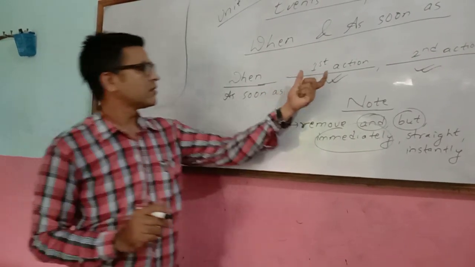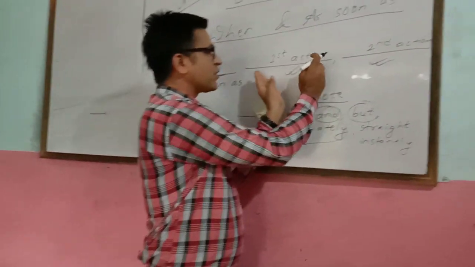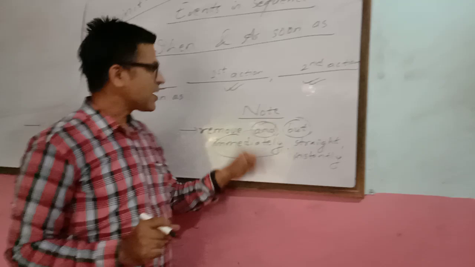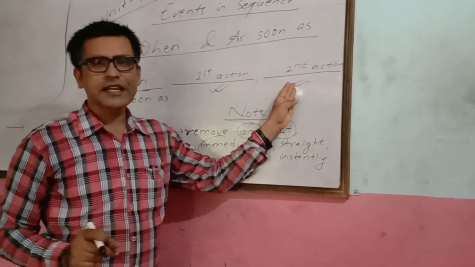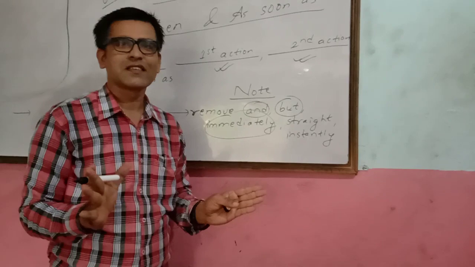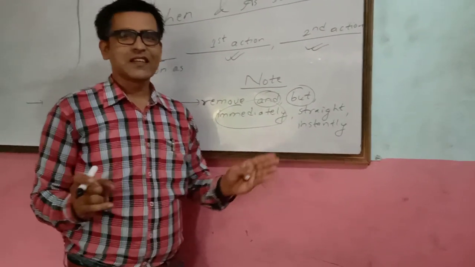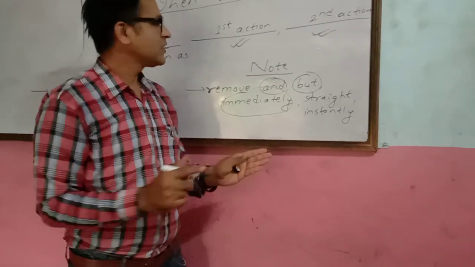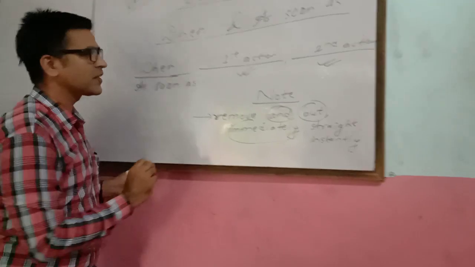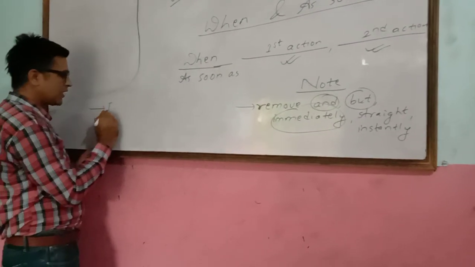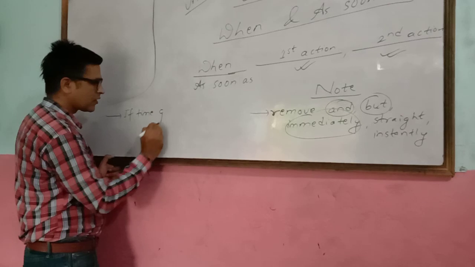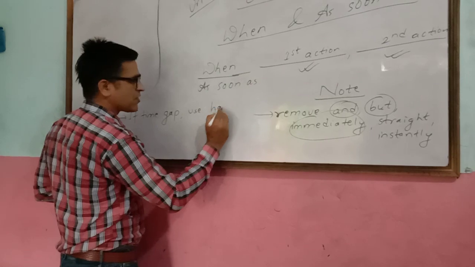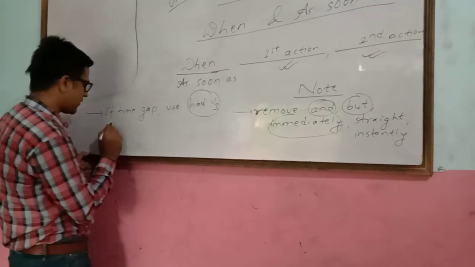The next thing that you need to remember is the most important thing. You have to understand the time interval between the first action and second action. You need to read and understand whether there is a time gap or not. If there is a time gap between the first action and second action, you need to use had V3, or past perfect, in the first action.